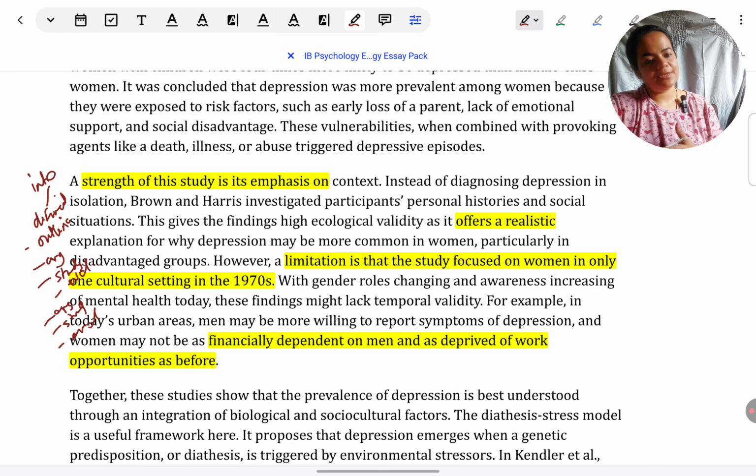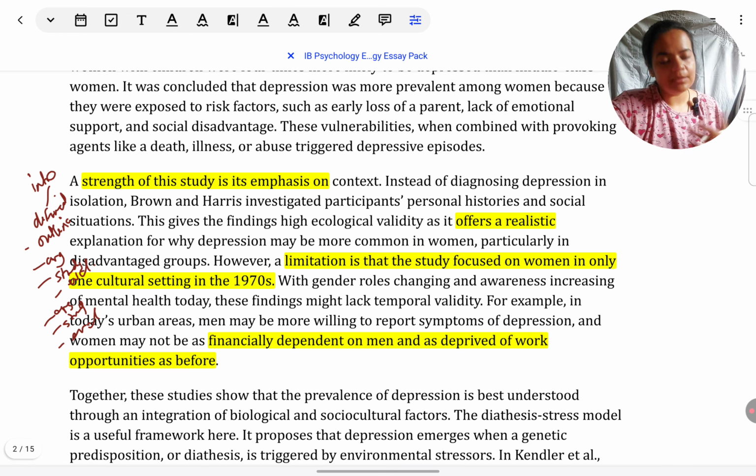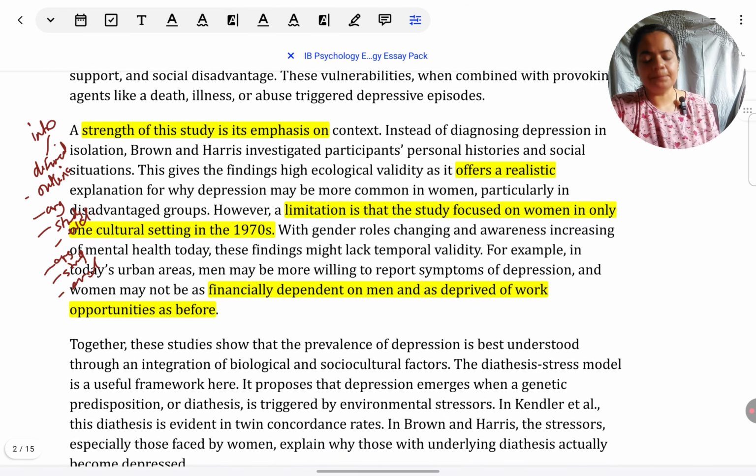Next thing you need to do in a discuss question is evaluate the issue at large, prevalence rates at large, because after all the question is not just about evaluating the studies or some aspects of prevalence, it's about discussing prevalence as a whole. So what are the merits and demerits of studying prevalence is something we also need to discuss independent of the studies. We can take examples of the studies in it because we have elaborated on them, but otherwise also you need to talk about that.